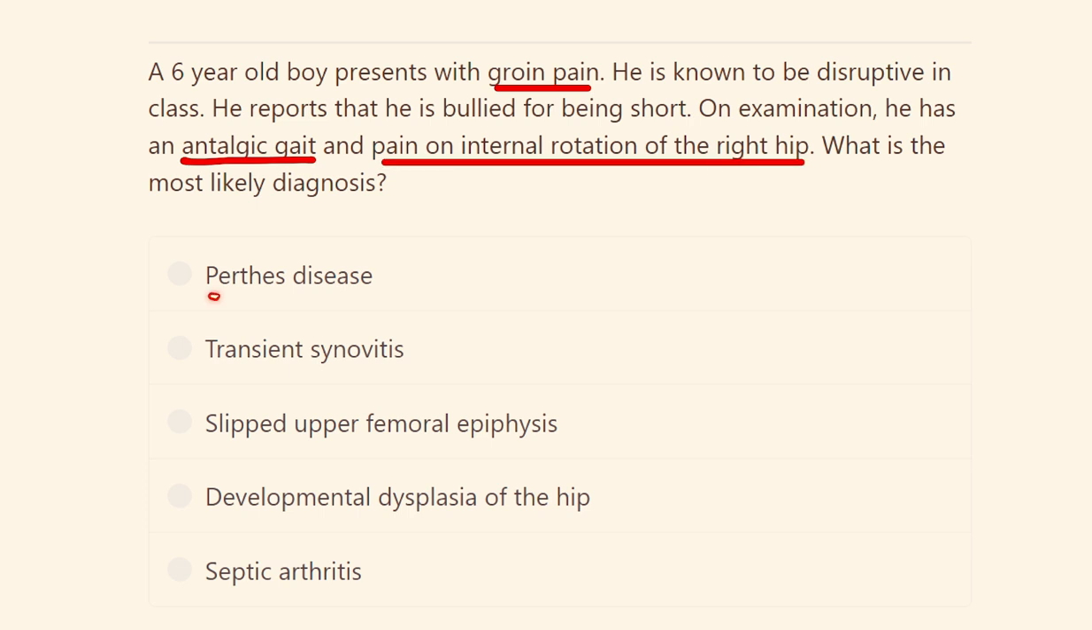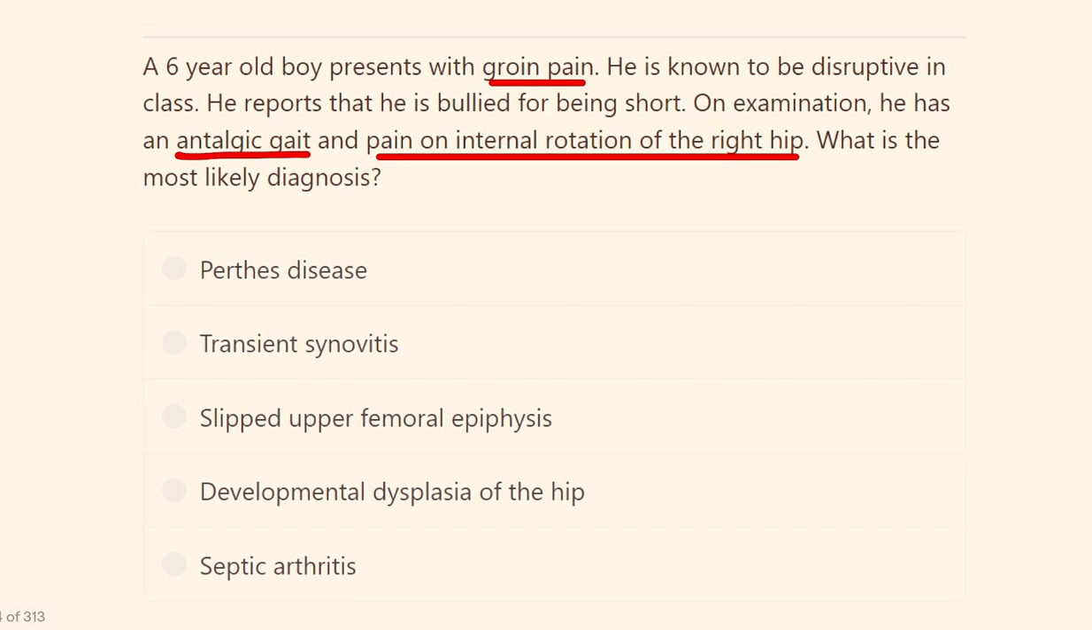Here the options are Perthes disease, transient synovitis, slipped upper femoral epiphysis or SUFE, developmental dysplasia of the hip, and septic arthritis. So what may be the diagnosis? The key points here are the groin pain, antalgic gait, and pain on internal rotation.